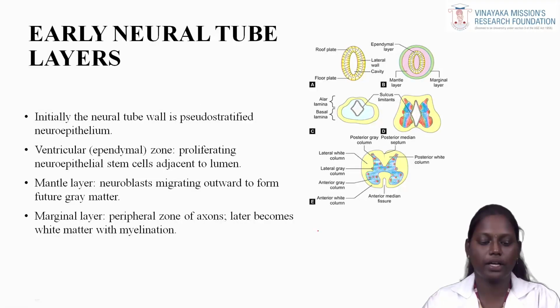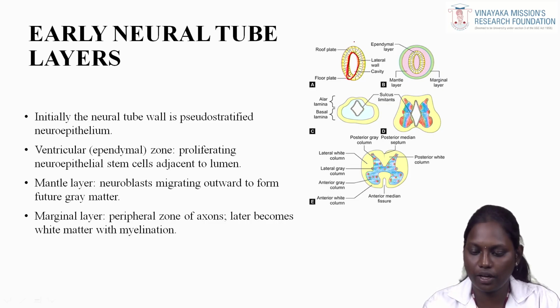Early neural tube layers. Initially, the neural tube wall is made of pseudostratified neuroepithelial cells. This ventricular, that is ependymal, zone of spinal cord development proliferates, that is, multiplies, to form neuroepithelial stem cells adjacent to the lumen. The lumen is a cavity which is presented here. These are the ependymal cells.